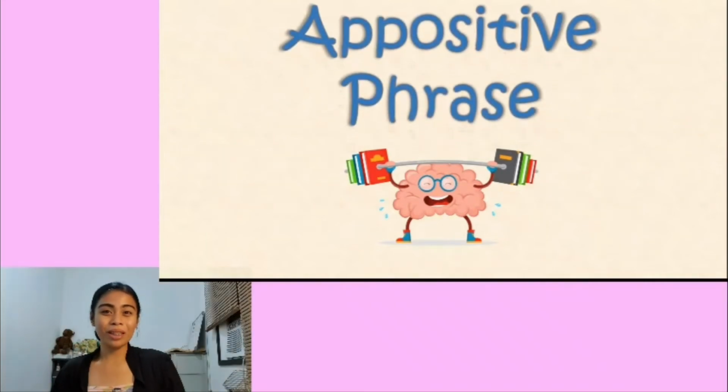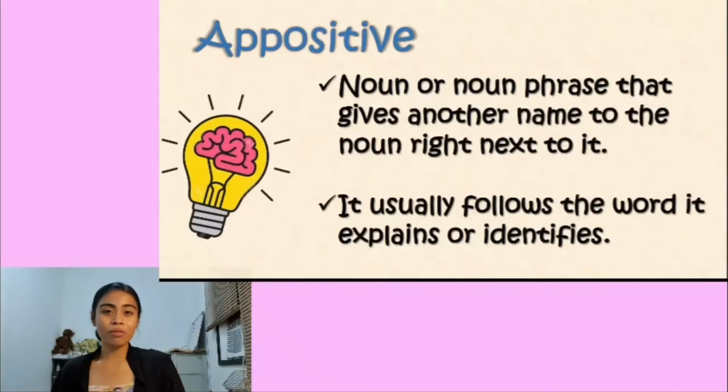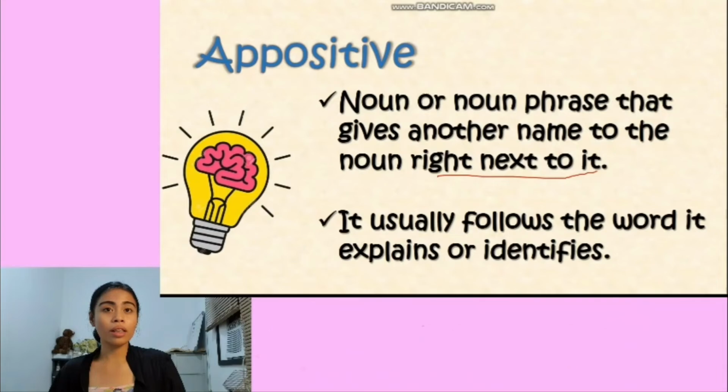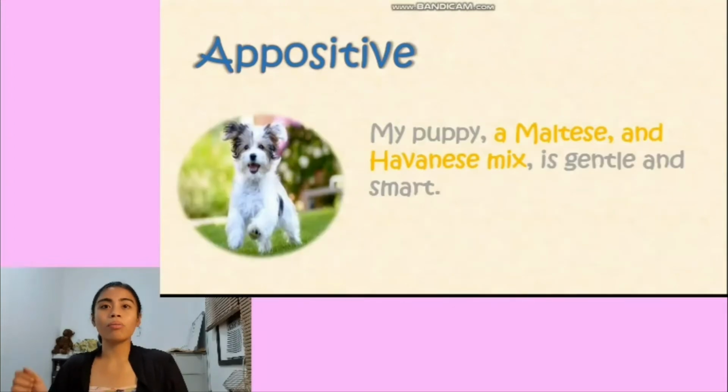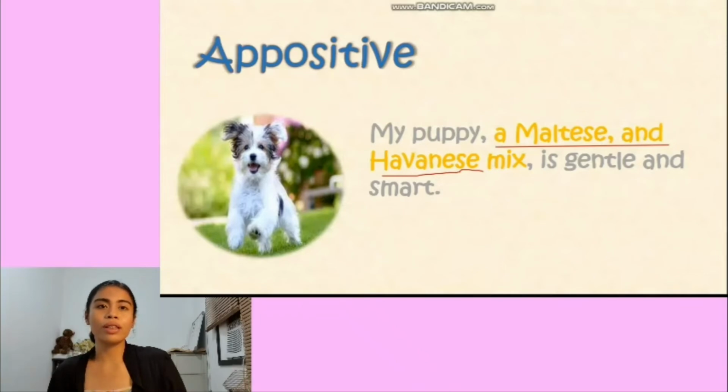Let's go on to the appositive phrase. An appositive phrase is a noun or noun phrase that gives another name to the noun right next to it, and usually follows the word it explains or identifies. So, a lot of commas. As an example: "My puppy, a Maltese and Havanese mix, is gentle and smart." "A Maltese and Havanese mix" is the appositive phrase because it gives another name to the noun right next to it.